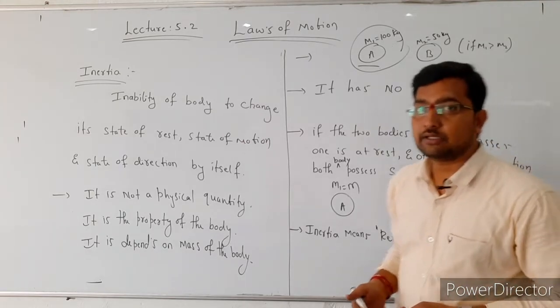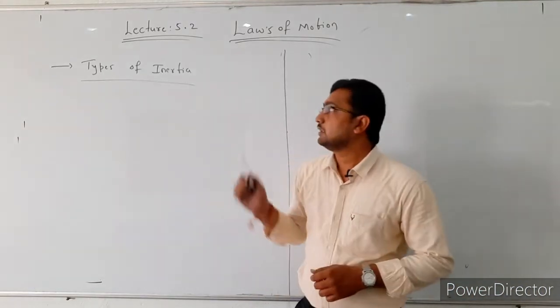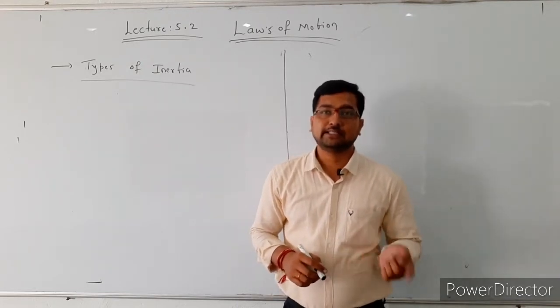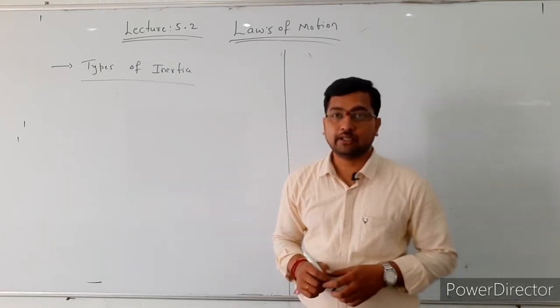So next we are going to discuss the types of inertia. The next topic is the types of inertia. The first one is inertia of rest, the second one is inertia of motion, and the last one is inertia of direction.